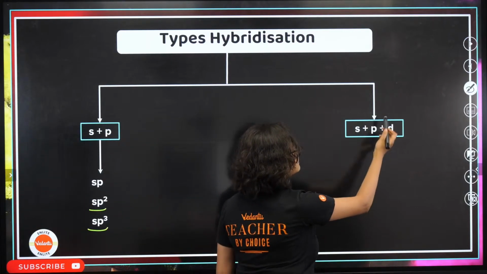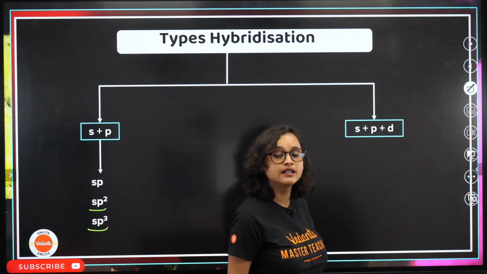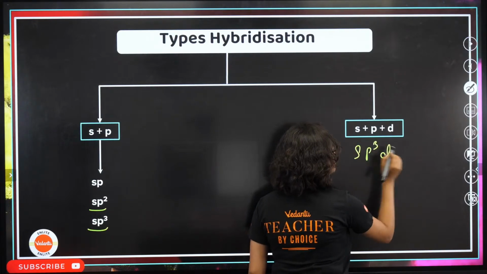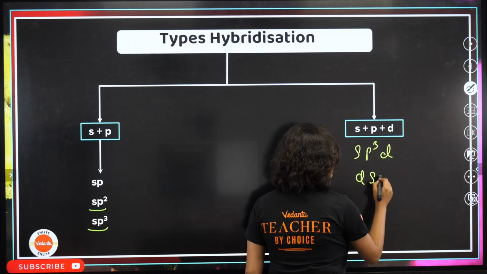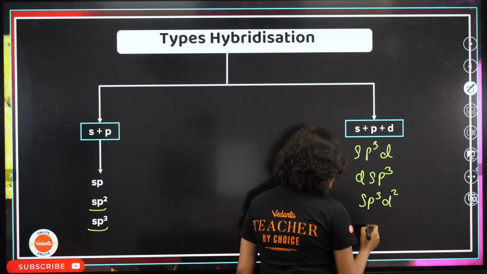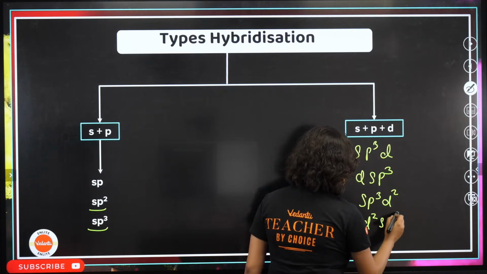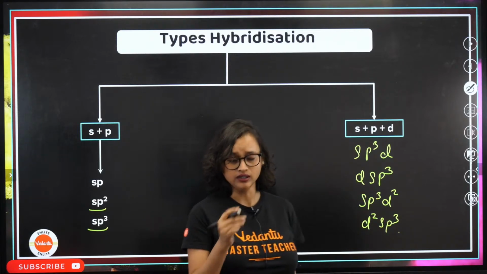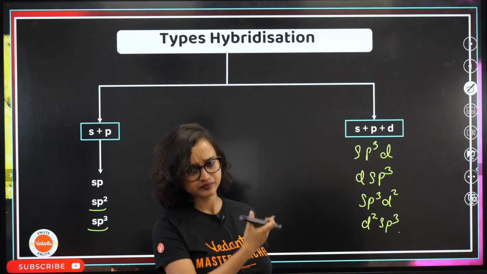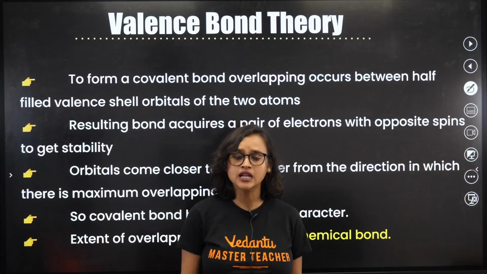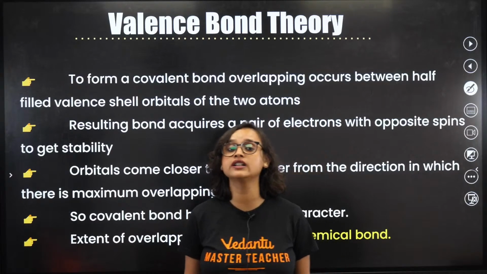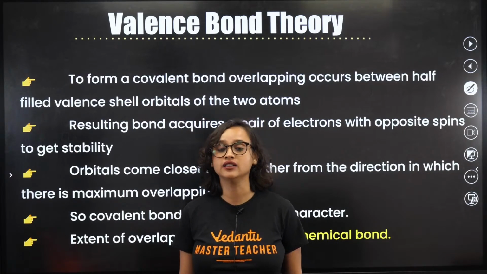If it is S plus P plus D, then what are the possibilities? We can have sp3d, we can have dsp3, we can have sp3d2, we can have d2sp3. All of these we have studied in our coordination compounds as well. So these are the different types of hybridization. Valence bond theory and crystal field theory we studied in coordination compounds, CFT, crystal field theory.